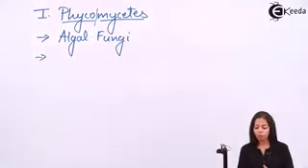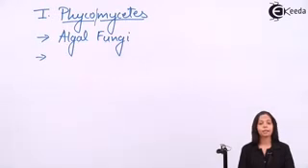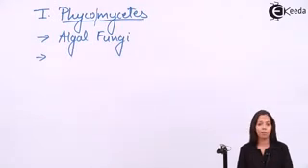Now speaking about Phycomycetes, they have coenocytic hyphae. I hope you remember, student, I taught you few minutes back what is coenocytic hyphae. Coenocytic hyphae, again I am repeating, it is multinucleate aseptate hyphae. So which hyphae is present in Phycomycetes? It is coenocytic hyphae.